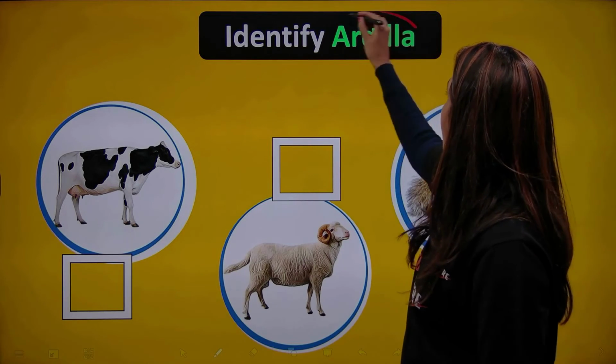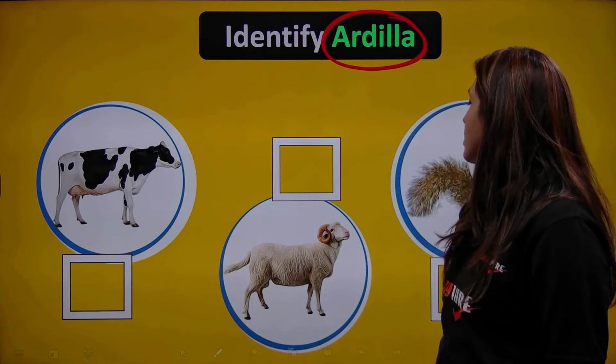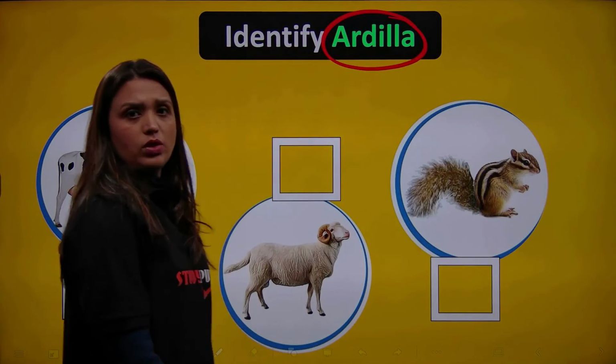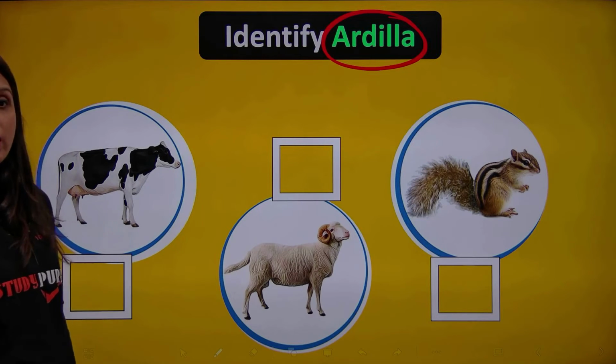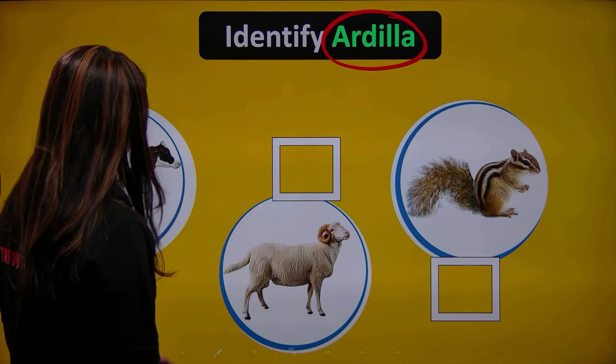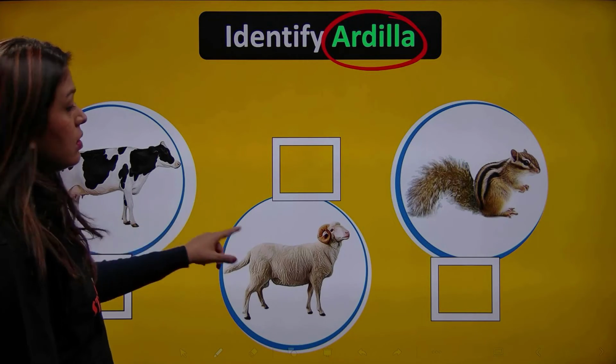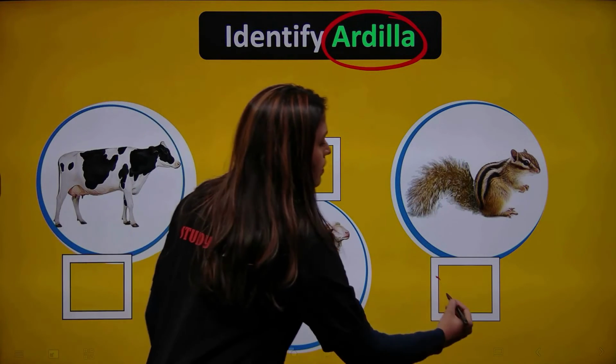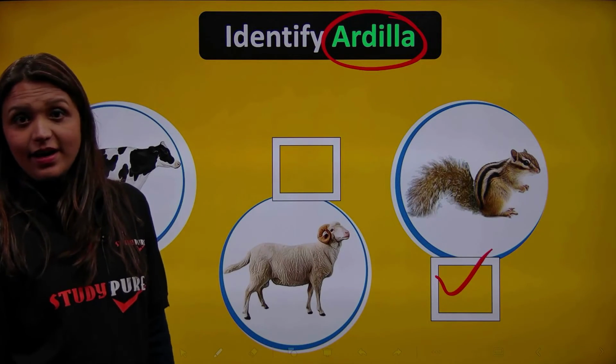Okay. Ardilla. Which one is an ardilla? What is an ardilla? It's a squirrel. And where is a squirrel? This? Ardilla, right?